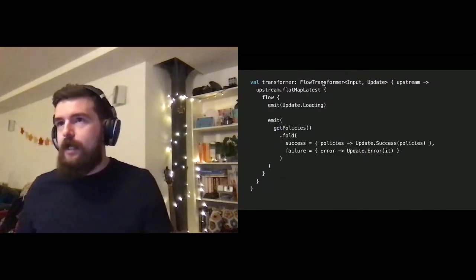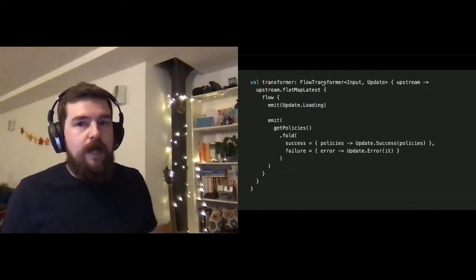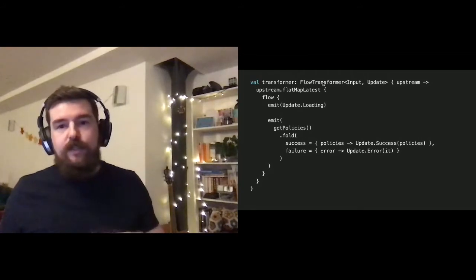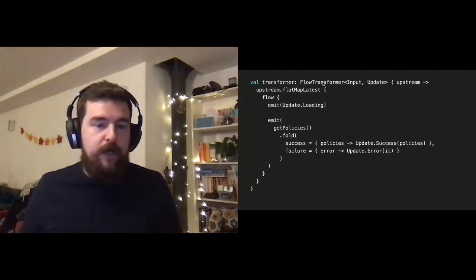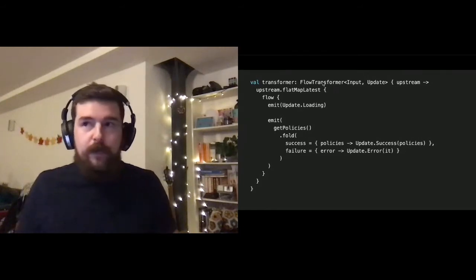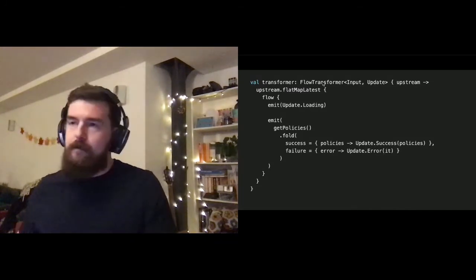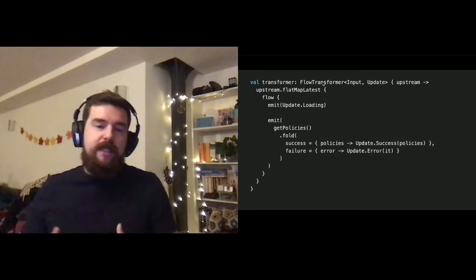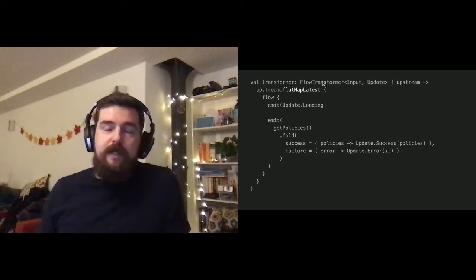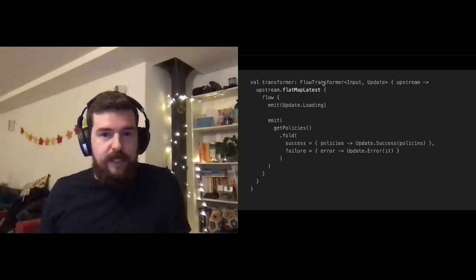It looks a little bit like this. We created a type called a flow transformer. This is shamelessly stolen from RxJava. All it does is take an upstream flow and allow you to map it to a different type altogether by returning another flow. I'll go into this in more detail later. But ultimately, flatMapLatest is a suspending function, and that means we can happily invoke our coroutines which return results within this context.